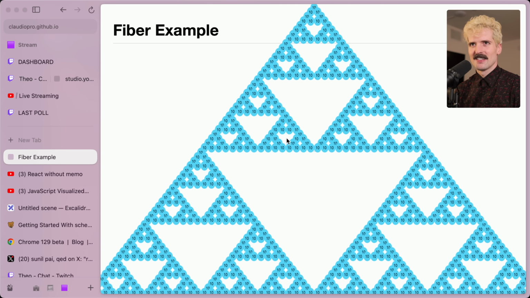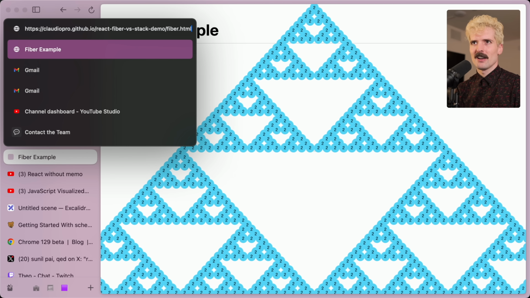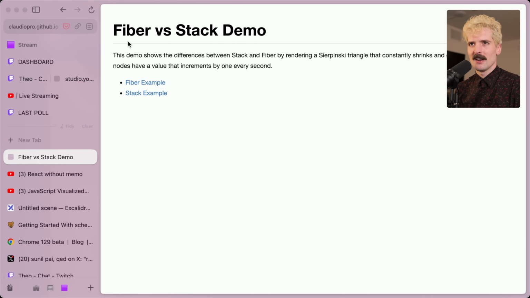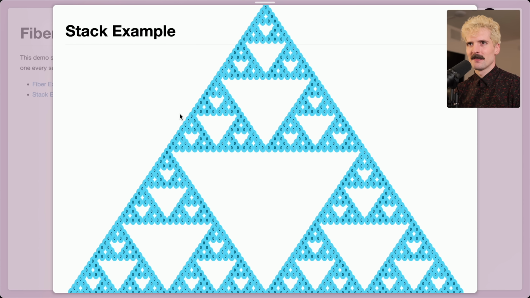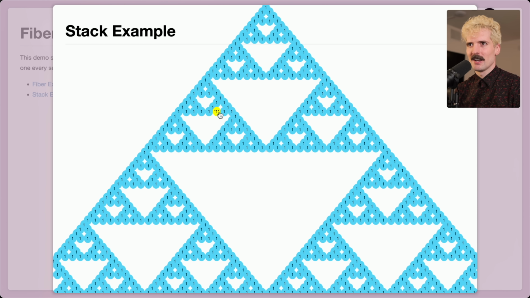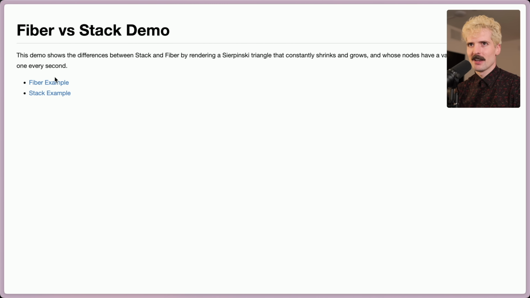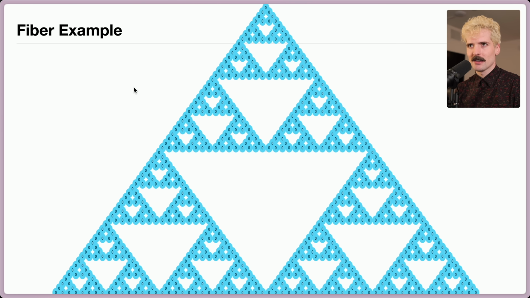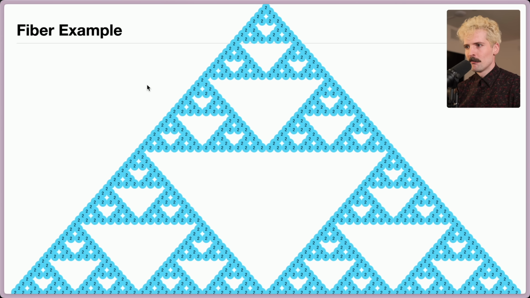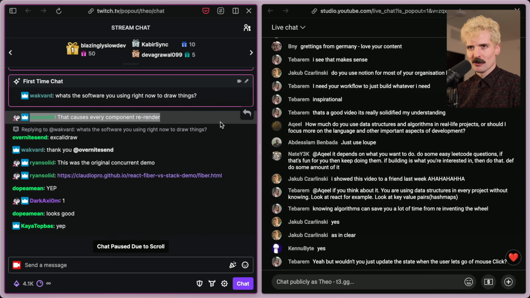Do they have a non-concurrent example? If I go to here, yeah, the stack example. Notice how much slower this one is, because the browser updates and the React updates are blocking each other. With a Fiber example, it lets you run things in parallel effectively, but the interruptions are much more important, which is what we're here to talk about.